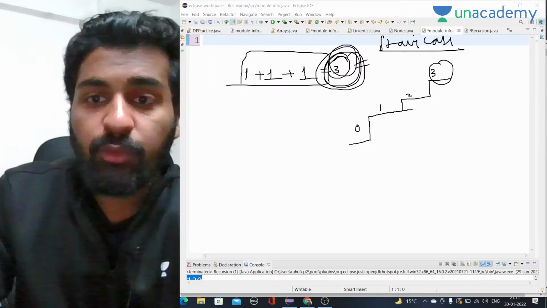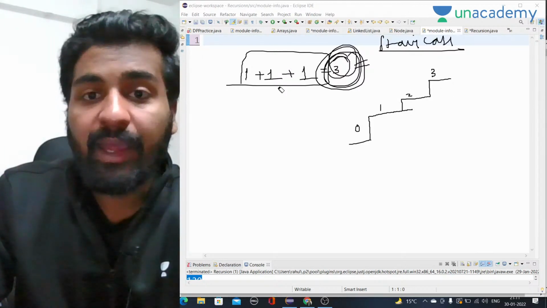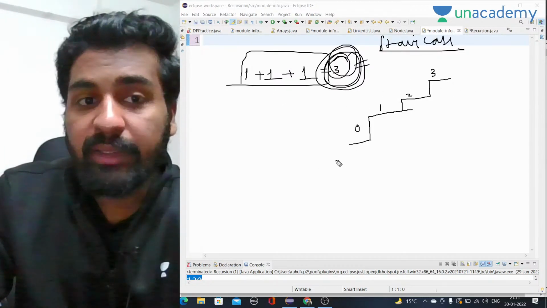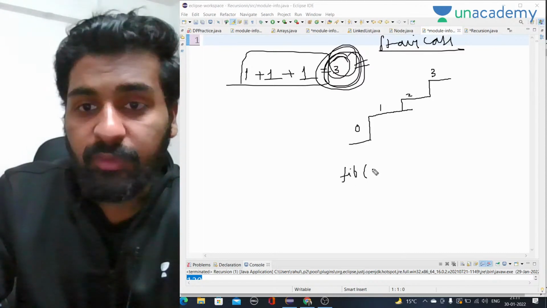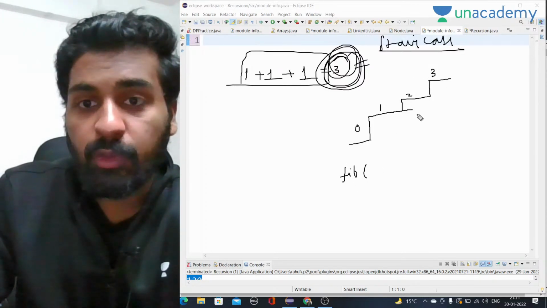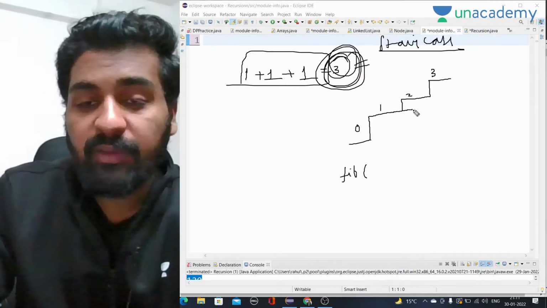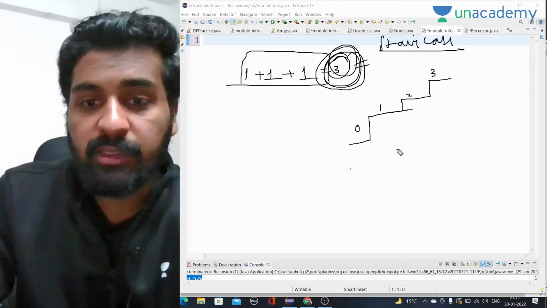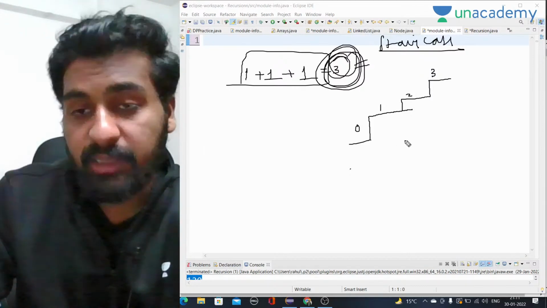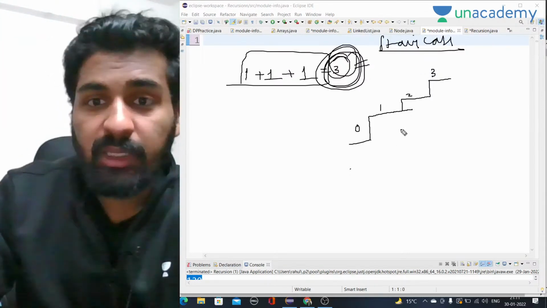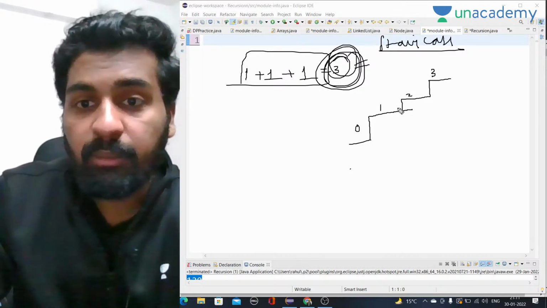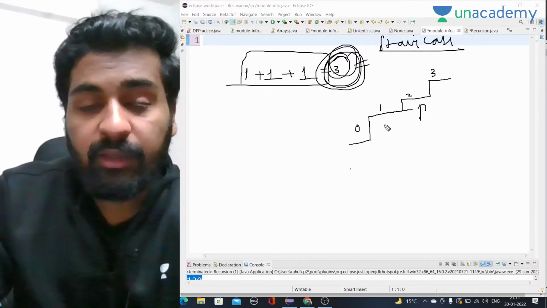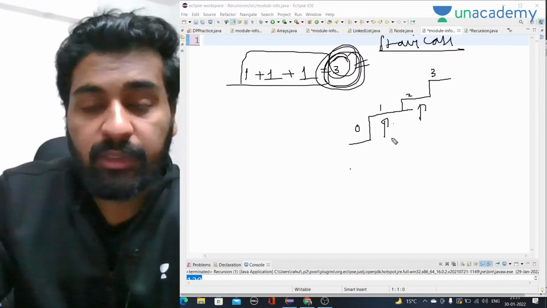So what we are going to do is use recursion first. And how do we use recursion? We see if there is any smaller problem that we can solve so that this bigger problem can be solved. Just like the Fibonacci series, yes, there is a smaller problem. Let's say we know the number of ways to reach the second stair and the number of ways to reach the first stair. The total of those will be our answer.